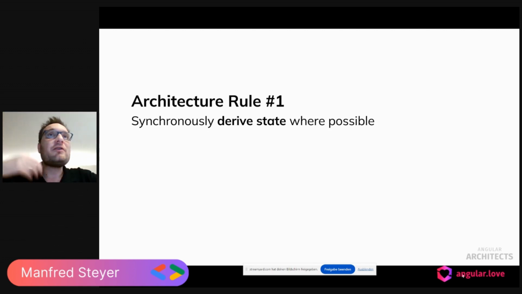When possible, we derive state, because derived state is always up to date. However, we need to do this in a synchronous way, because computed only works in a synchronous way. There is currently no async computed in Angular and in the space of signals. So for async stuff, we need something else, and we will talk about this in some minutes.